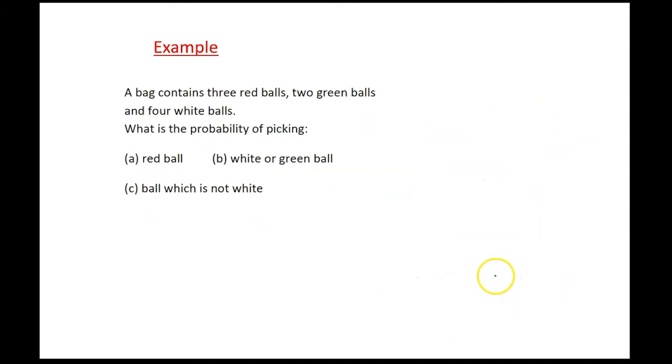And our last example, a bag contains 3 red balls, so 3 red. I'm going to write here 3 red and 2 greens and 4 whites. What is the probability of picking a red ball? So probability of getting a red ball.